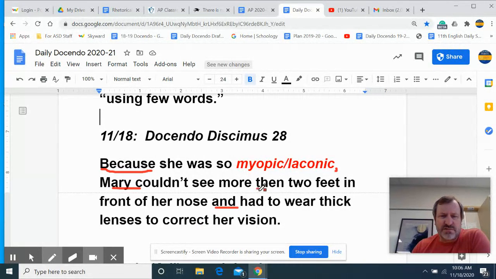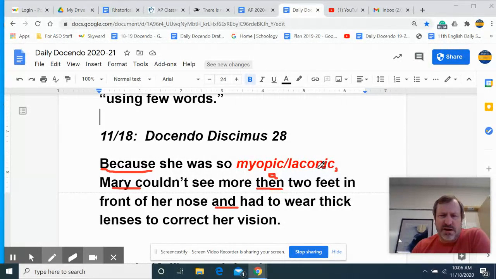Hopefully you noticed this. This is a very common error. People mix up than and then. Then has to do with time. But we're not talking about time here, are we? We're talking about a comparison. Couldn't see more than. So we should go with an A here. So remember, the only time you use then is when you're talking about time. First this, then that.